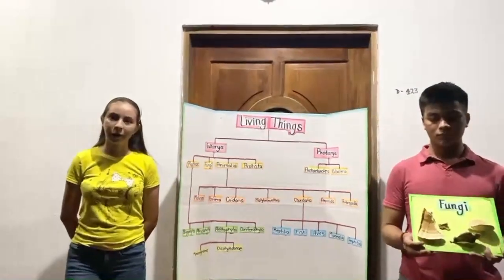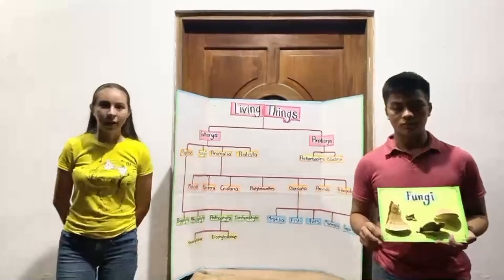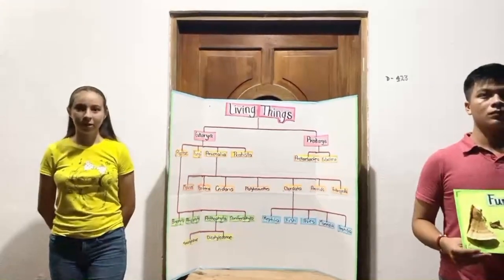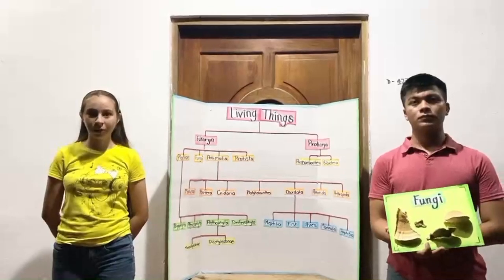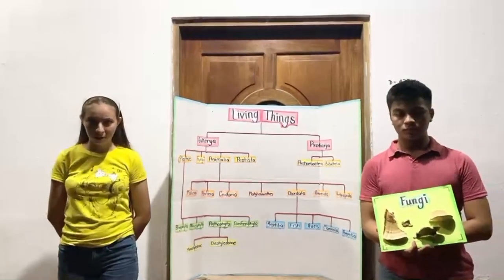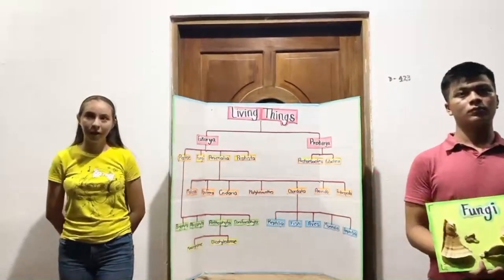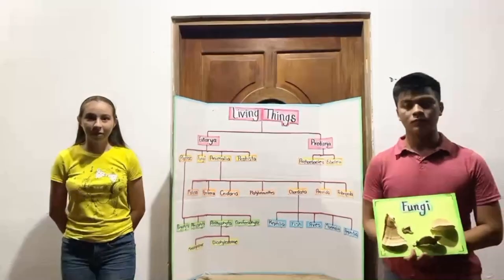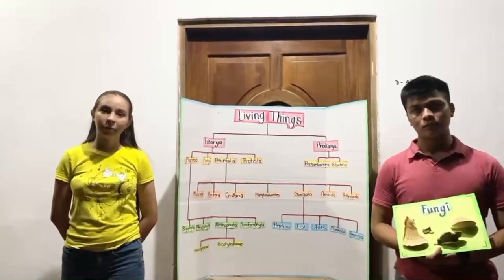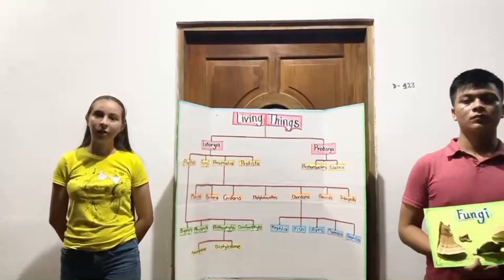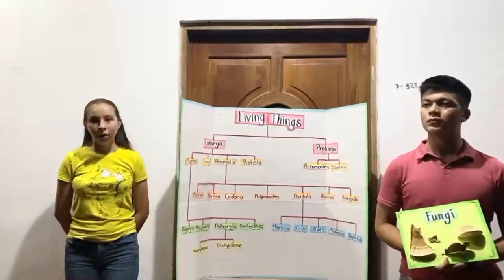Now we are talking about prokaryotic, which are archaebacteria and eubacteria. Archaebacteria are the ones that live in extreme conditions, are unicellular, and we can find them everywhere. Eubacteria are the common bacteria. We can also find them everywhere and they are also unicellular.